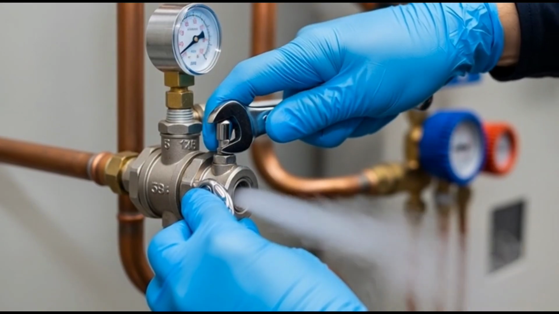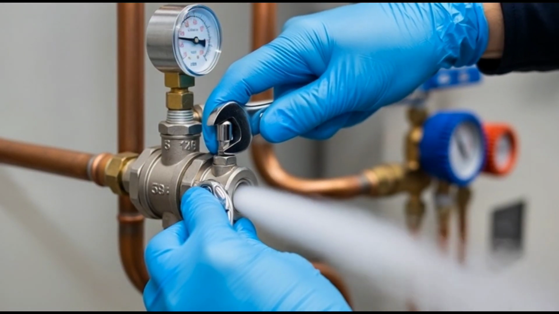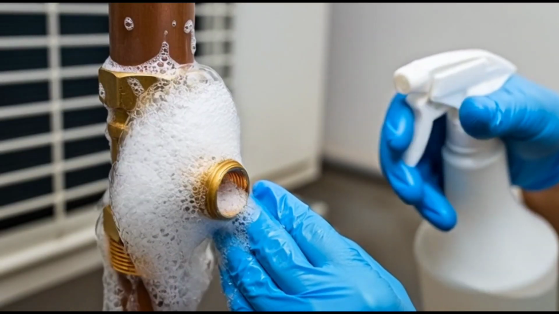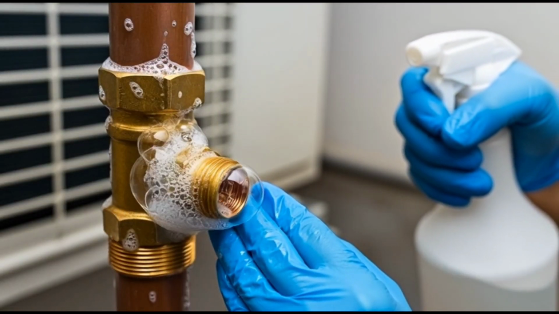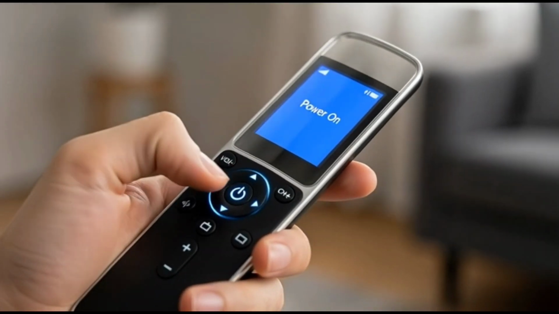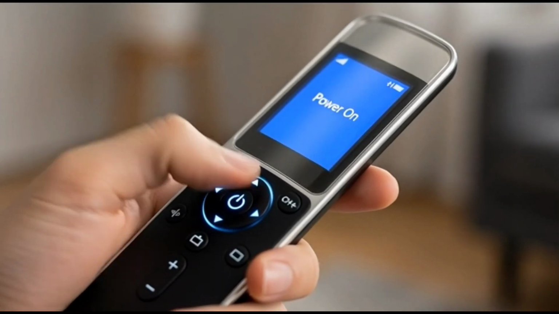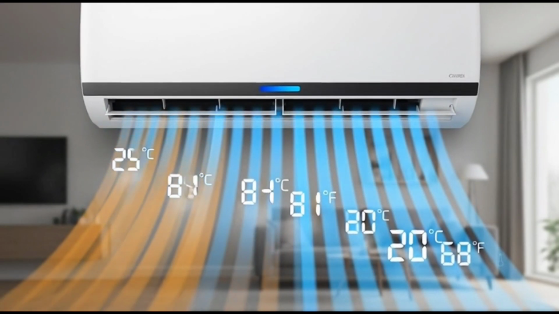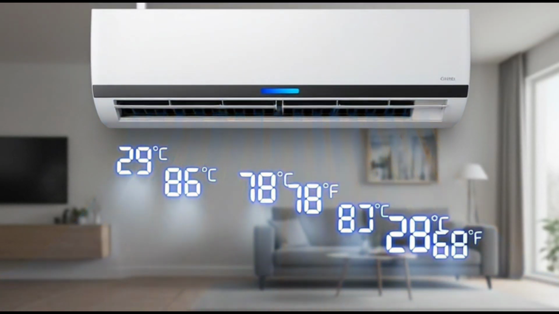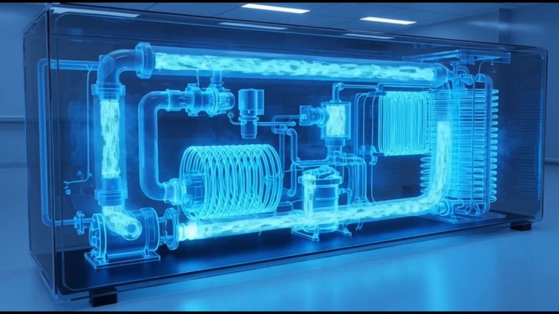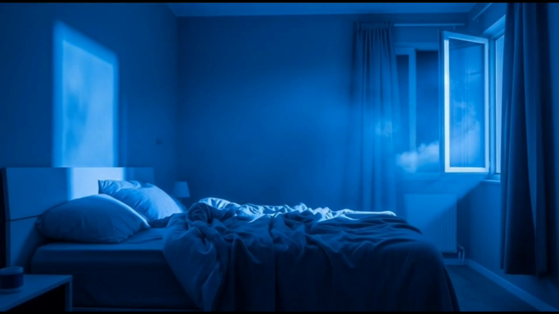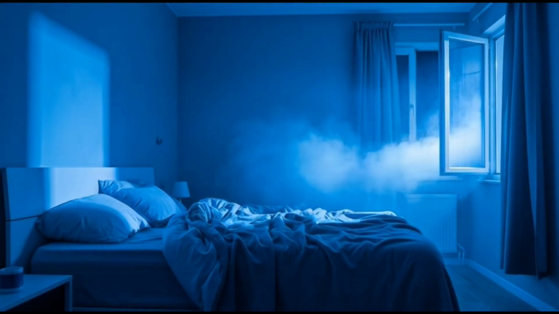Release refrigerant into the system. Check for gas leakage carefully. Turn on the AC. Confirm proper cooling performance. Now the system runs in a continuous cooling cycle. The room becomes cool and comfortable.